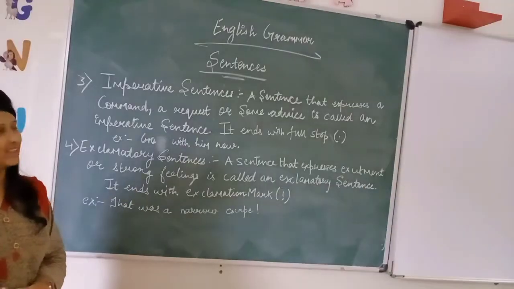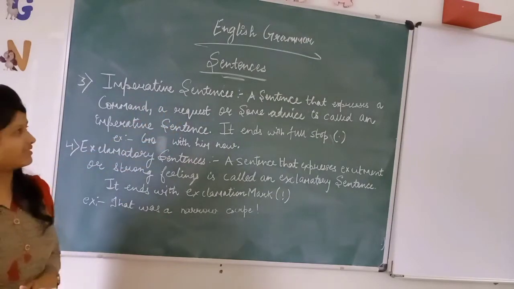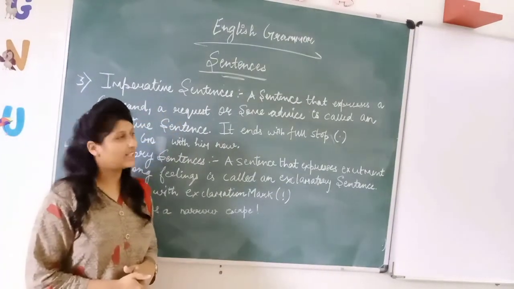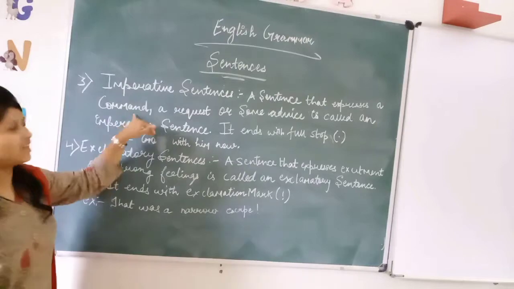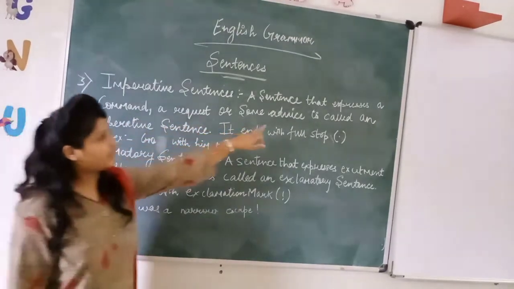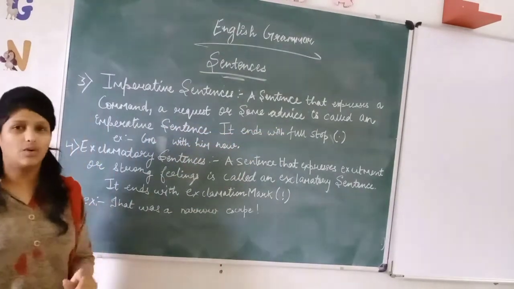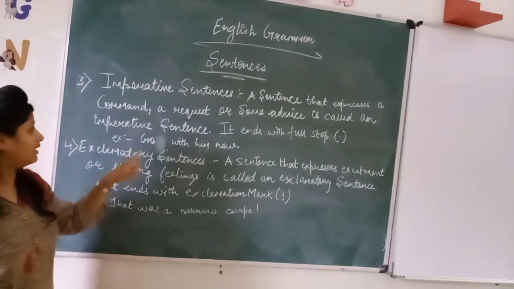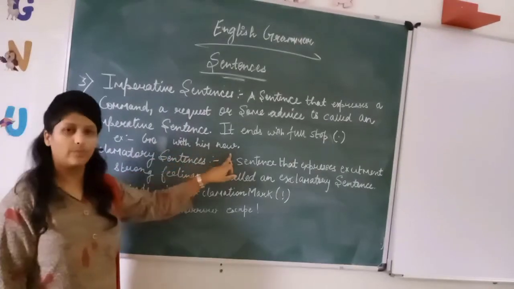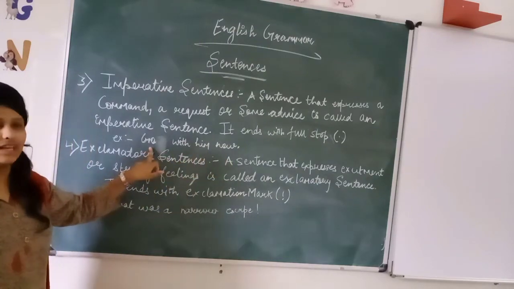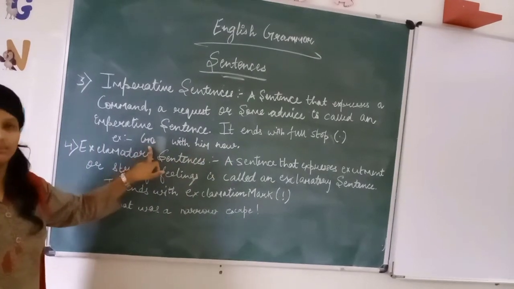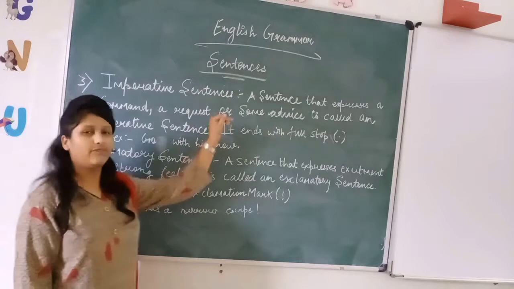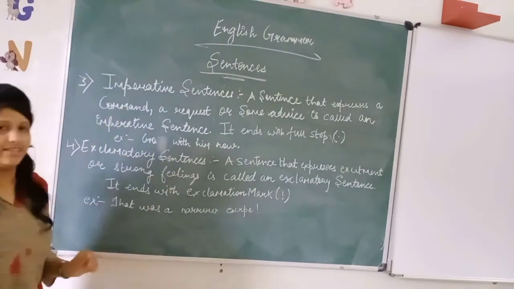The third sentence is imperative sentence. So an imperative sentence expresses a command, a request or advice and it always ends with a full stop. Like for example, go with him now. So this sentence is showing us that someone is giving a command. So this is the example of an imperative sentence.